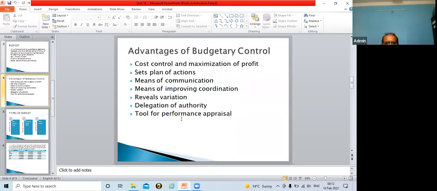If they are following budget, definitely the appraisal will be in favor of that employee. And if they are deviating from the budget, then top management will come to know that this particular middle level management is not abiding by the budget. Then there will be a negative appraisal. So the company may not give incentive, or sometimes may hold their increment also. So this is also one of the advantages of budget, where it is useful for performance appraisal of middle level management. Again, did you understand this advantage?